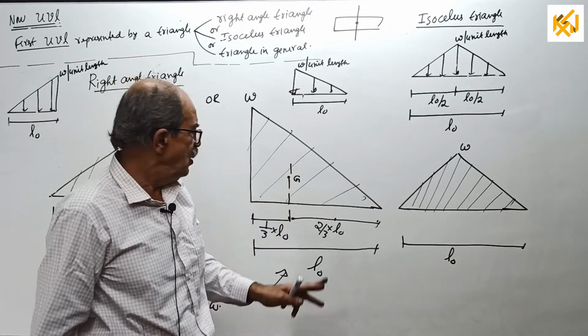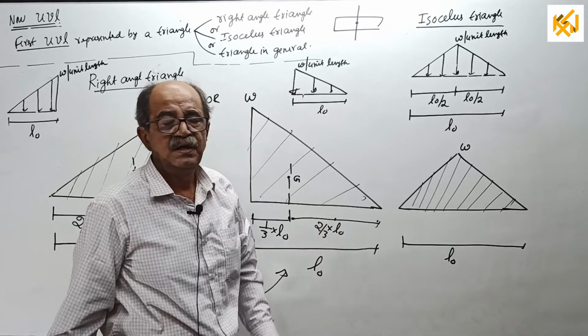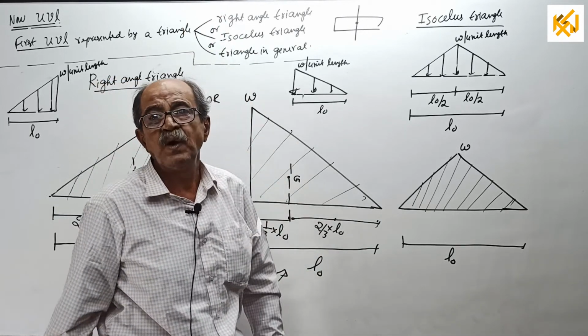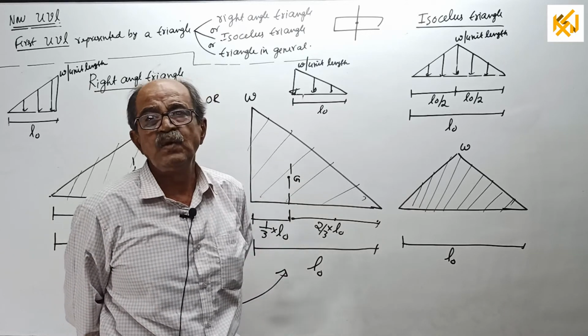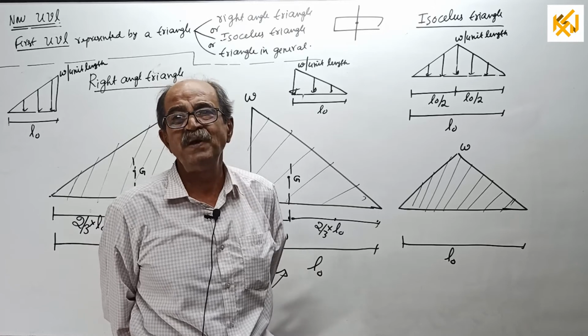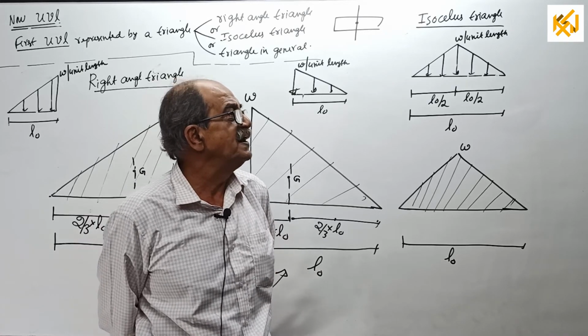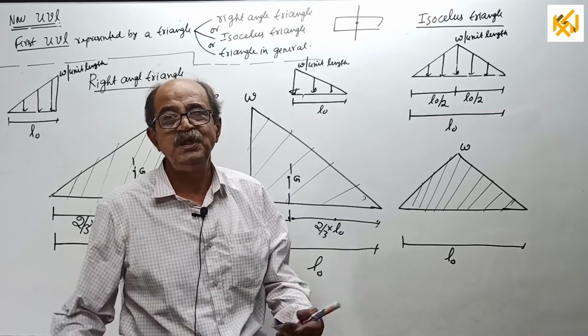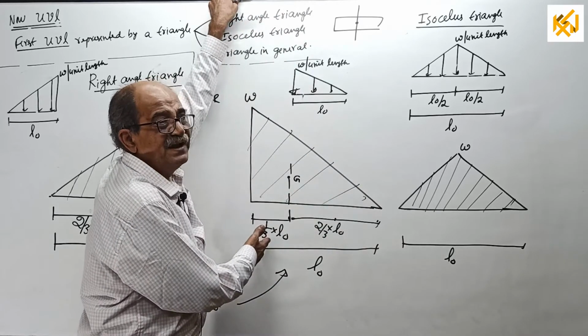Of L0 or 2/3 of L0. Not 1/3 of L0. You should not tell 1/3 again; you tell either 1/3 or 2/3. I always make fun of my students. I will tell them 2/3, correct? Sir, no sir. Sir, 2/3 or 2/3. Who told you? Sir, you only told. So just for fun, I told.